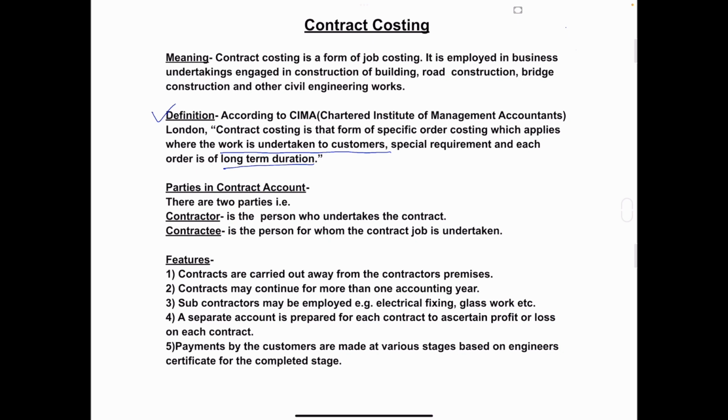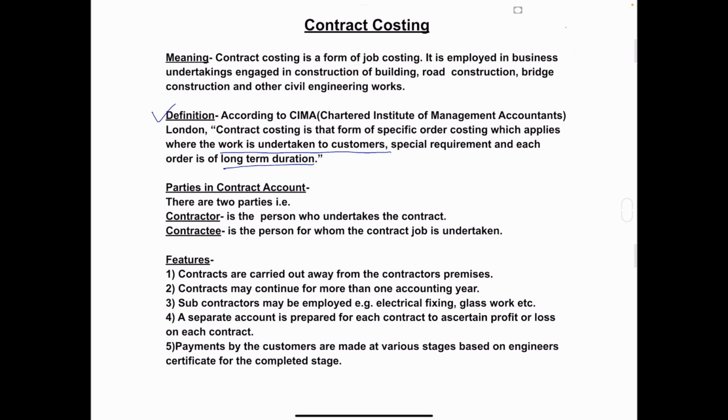Next is parties in contract account. There are two parties in contract account. One is contractor and the other is contractee. The person who undertakes the contract is called contractor and the person for whom the contract job is undertaken is called contractee.